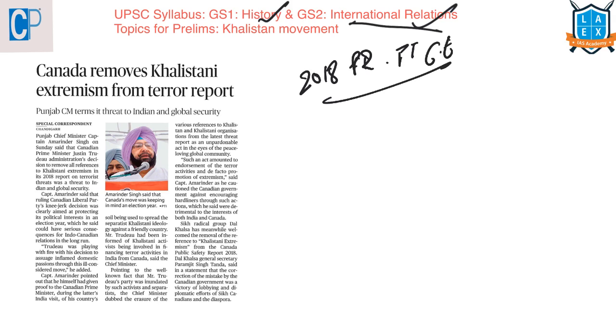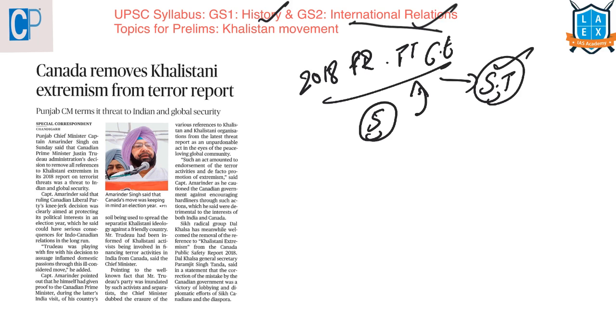In that report, they mentioned Sikh terrorism as one of the 5 key terror threats being faced by Canada. But now the Canadian government has removed this term from it.